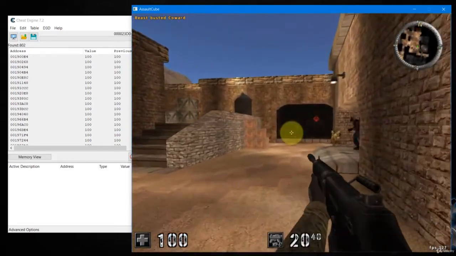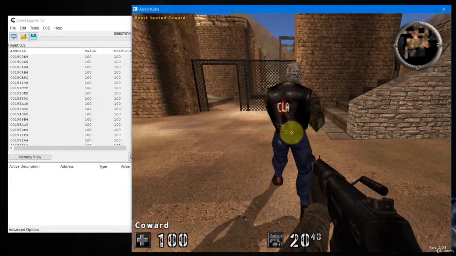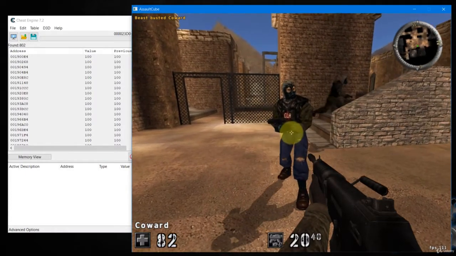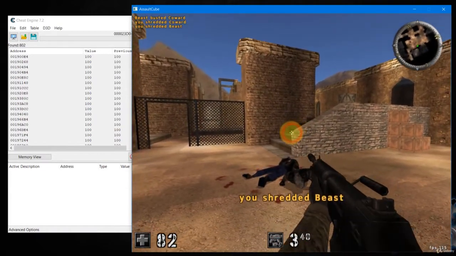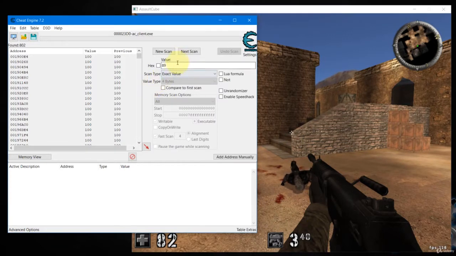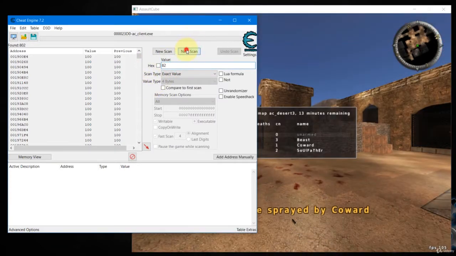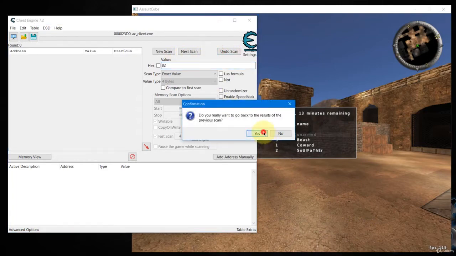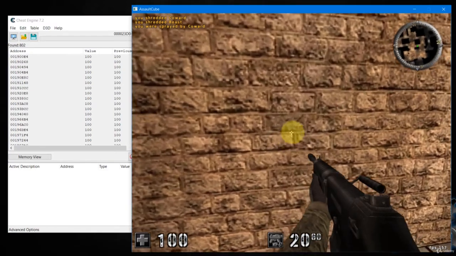Okay. Let's take some damage. Okay, we already got some damage. Quickly go and scan the new value. 82. Okay, undo again. We died before we can scan. Let's respawn.